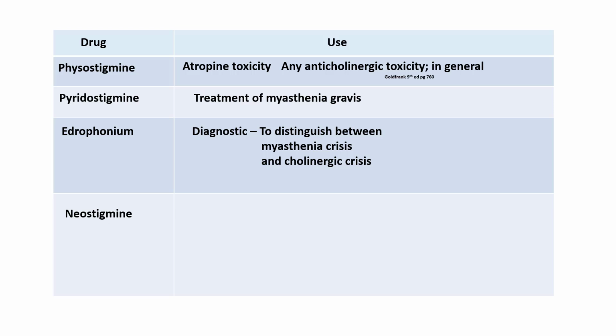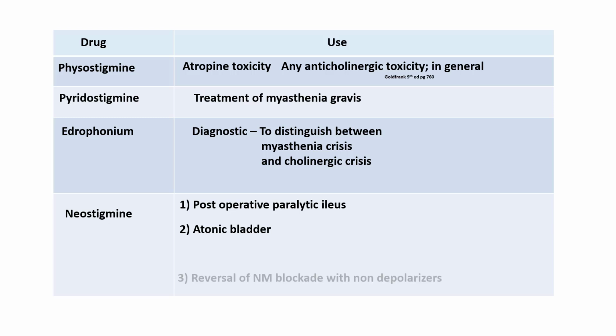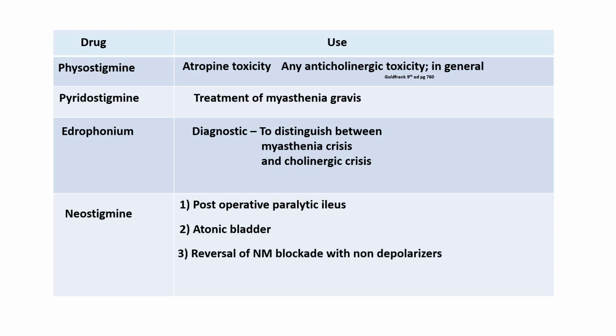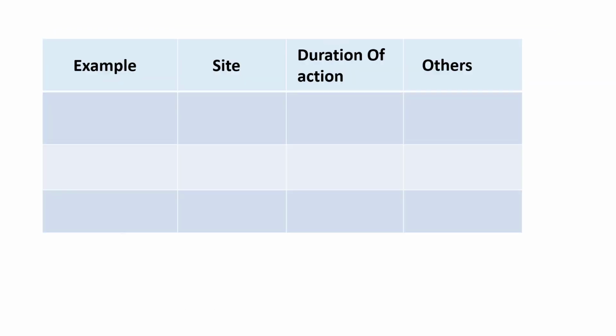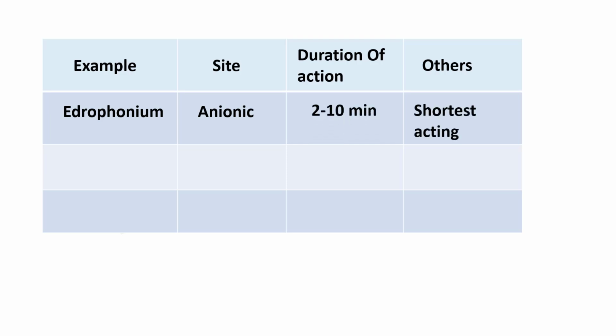Neostigmine is useful in the treatment of postoperative paralytic ileus, in atonic bladder, in the reversal of neuromuscular blockade due to non-depolarizing agents, and in cobra envenomation. Now, it is useful and helpful to know that edrophonium binds to the anionic site and has a duration of action of hardly 2 to 10 minutes and is the shortest acting, indirectly acting cholinergic drug.